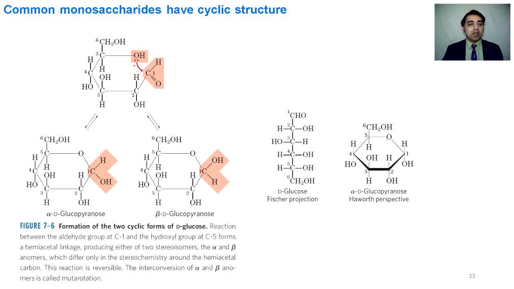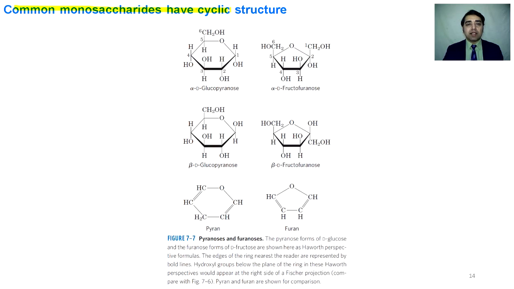This is again the attack of the lone pair present on the hydroxyl group, which has been shown attacking the carbon of the aldehyde group. This is carbon number 1. Common monosaccharides have cyclic structure.